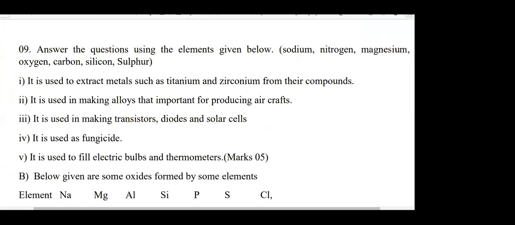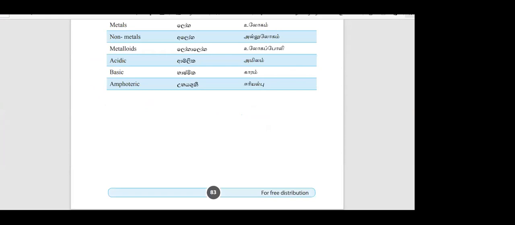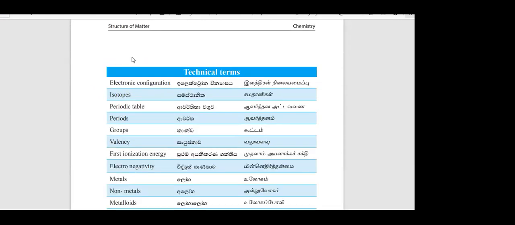If you take any Sinhala medium book or English medium book, can you see here at the end of the lesson they have given all the technical terms? Periodic table, right? It's like that. English medium students know it, but anyway it's useful for Sinhala medium students. Sinhala medium students can't search on the internet. They will find the Sinhala ones, but in English they have to type periodic table. So then the technical term is important for them, right?